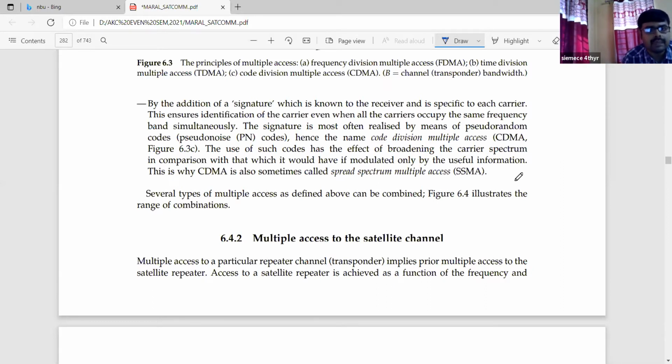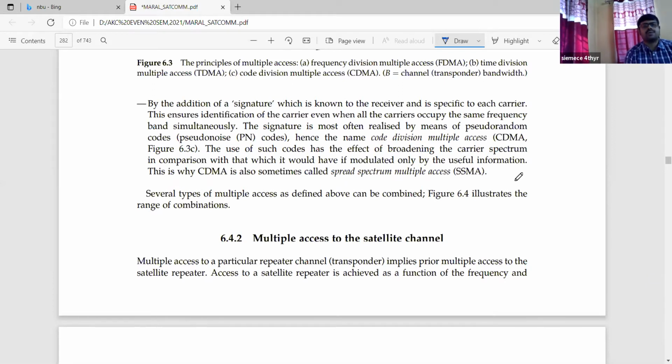The use of such codes has the effect of broadening the carrier spectrum. If you remember the structure of the CDMA code, we find some kind of spreading, a broadened pulse shape. That is the response of the CDMA code, where the PN sequence code is included.